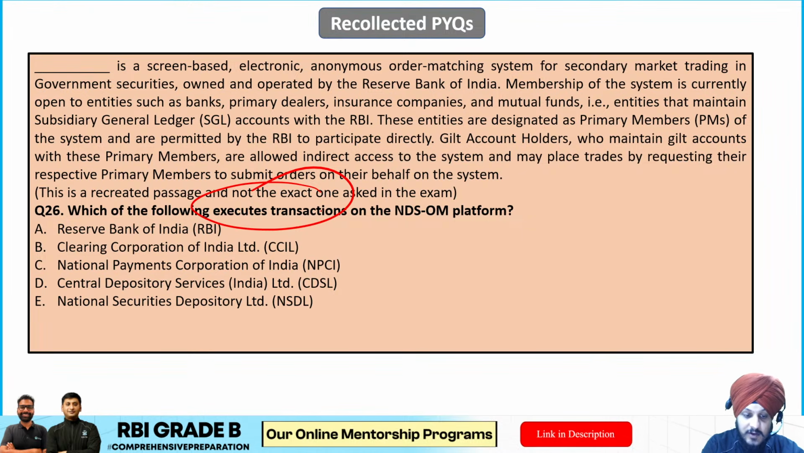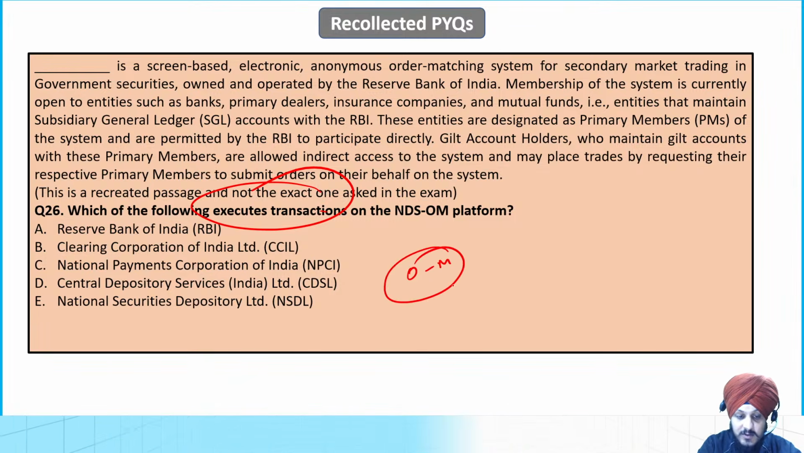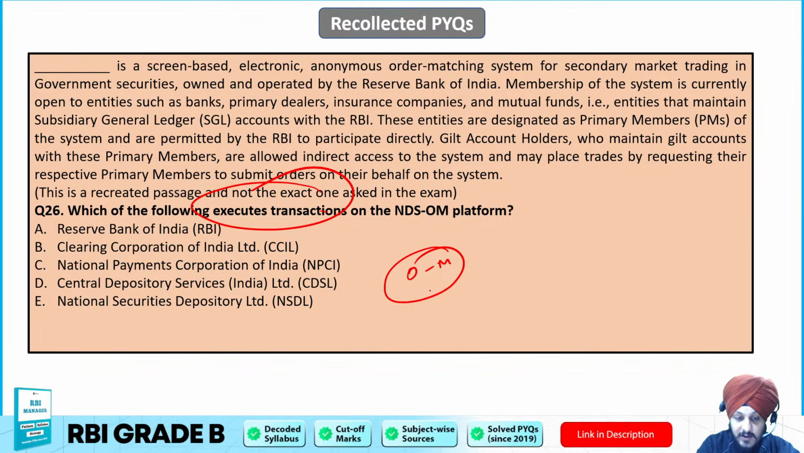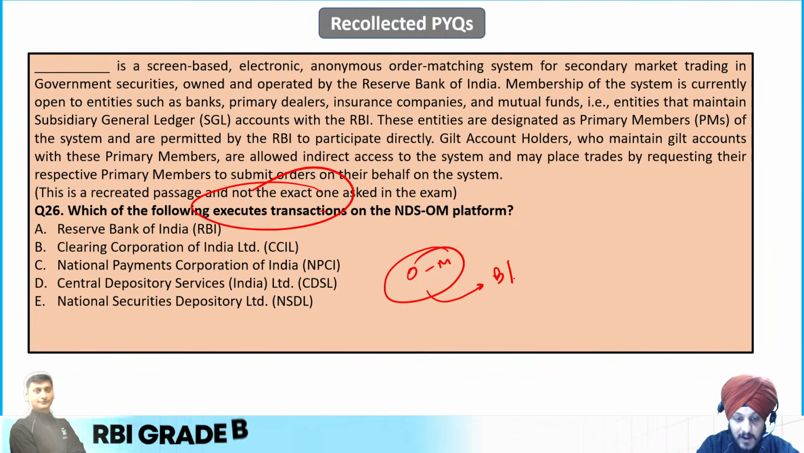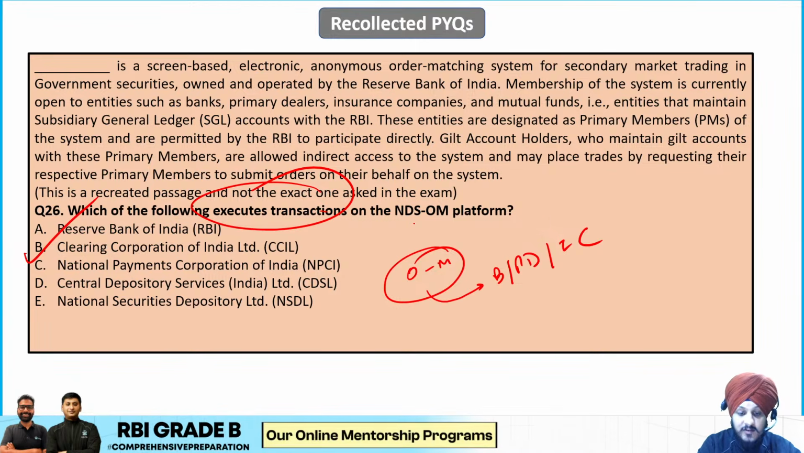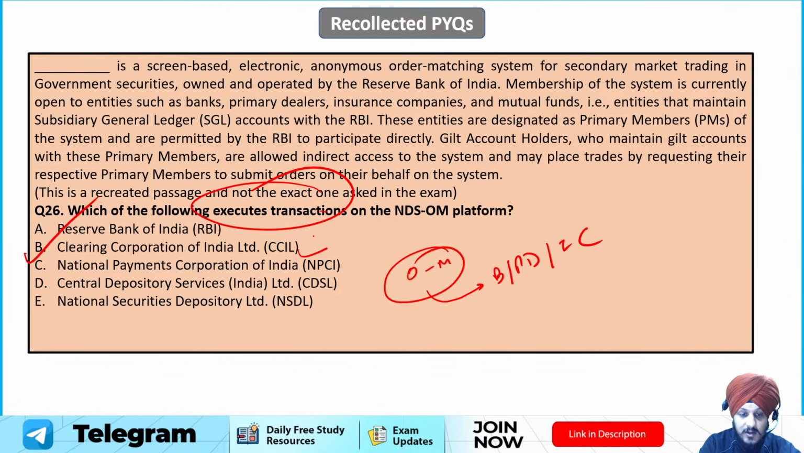So this execution of transaction, basically, if we talk about NDSOM, right, we know that it is an order matching platform for trading government securities, and the trades that happen in this platform, they can be conducted by different type of entities. For example, it can include banks, primary dealers, it can include insurance companies, right? And over here, CCIL plays a very important role in clearing and settlement of transactions that are executed as a part of NDSOM, right? So that is why CCIL is going to be the answer to this question, not the RBI.